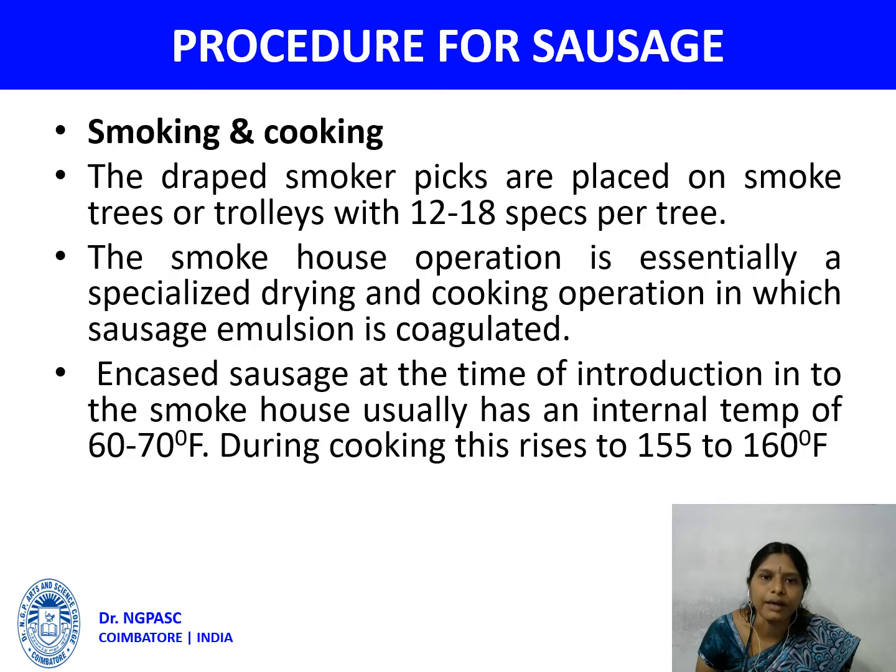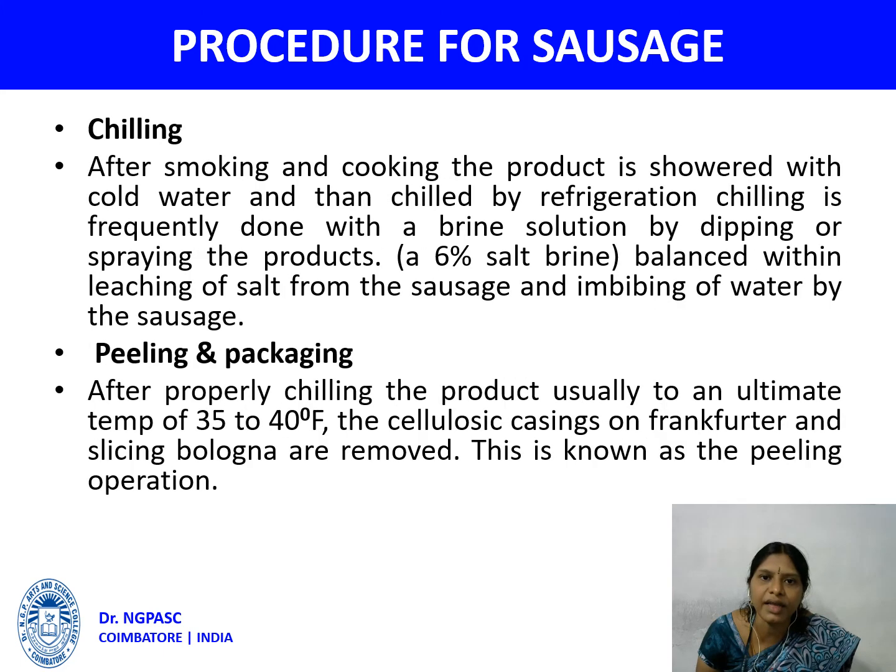Smoking and cooking. The drafted sausages are placed on the smoke tree or a trolley with 12 to 18 pieces per tree. The smokehouse operation is essentially a specialized drying and cooking operation in which the sausage emulsion is coagulated. Sausage at the time of introducing into the smokehouse usually has an internal temperature of 60 to 70 degrees Fahrenheit. During cooking, this rises to 155 to 160 degrees Fahrenheit.